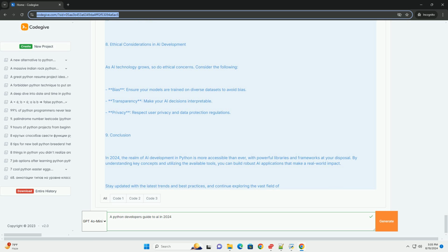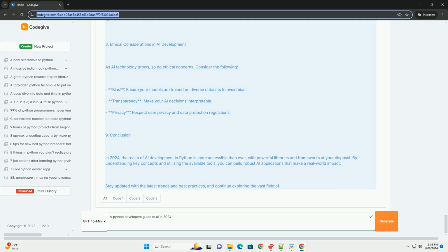6. Working with computer vision. Computer vision tasks can be easily handled with libraries like OpenCV and TensorFlow. Example: image classification with TensorFlow. Python: import tensorflow as tf, from tensorflow.keras.preprocessing.image import ImageDataGenerator. Load data, assuming the dataset is in data/train and data/val. train datagen equals ImageDataGenerator rescale.